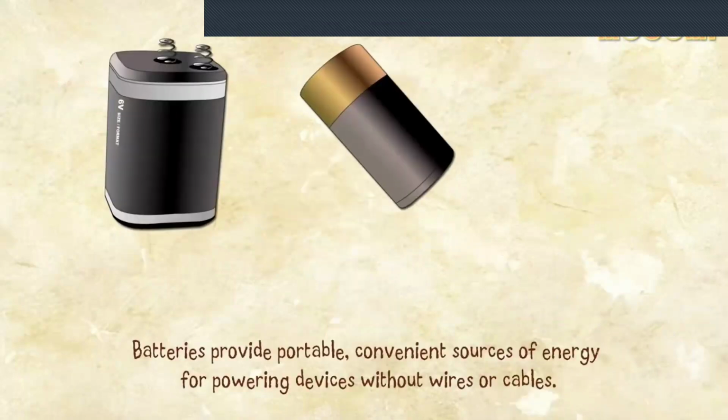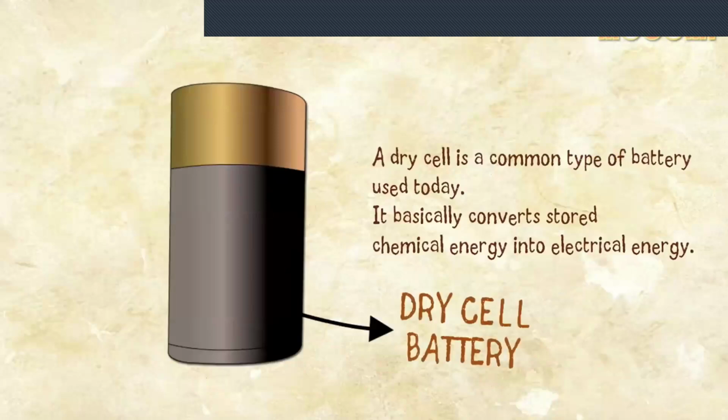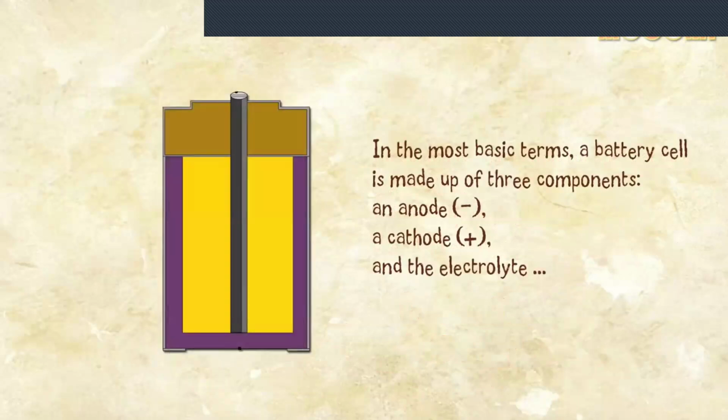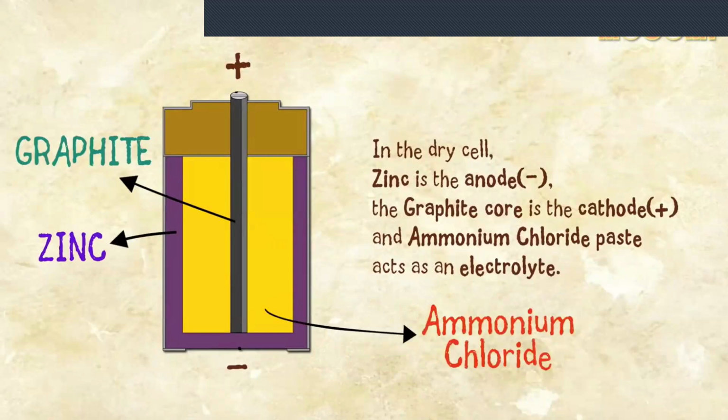Batteries provide portable, convenient sources of energy for powering devices without wires or cables. A dry cell is a common type of battery used today. It basically converts stored chemical energy into electrical energy. In the most basic terms, a battery cell is made up of three components: an anode, a cathode, and the electrolyte. In the dry cell, zinc is the anode, the graphite core is the cathode, and ammonium chloride paste acts as an electrolyte.